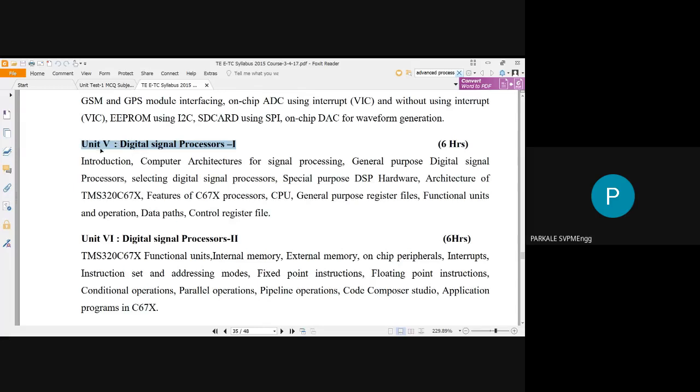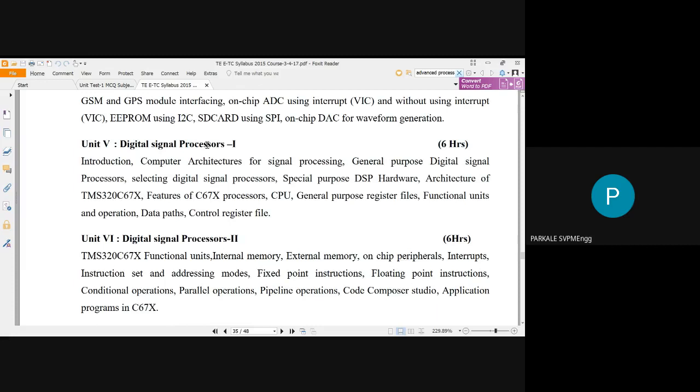So unit number 5 and unit number 6 are nothing but the digital signal processor. In unit number 5, you have to study different digital signal processors.